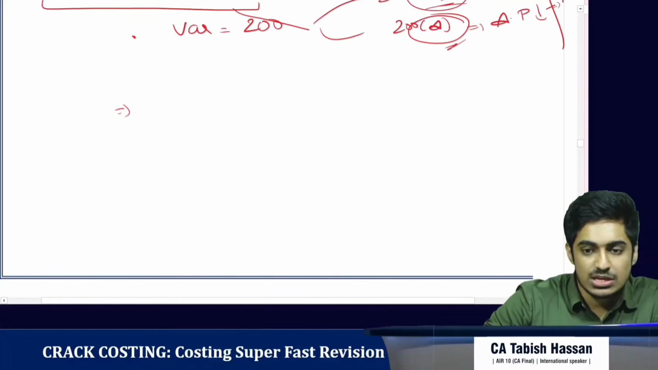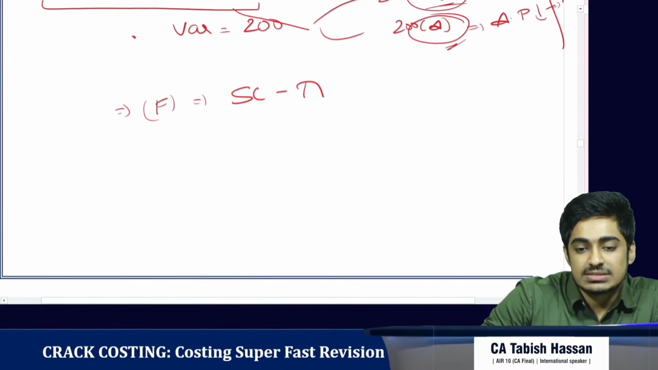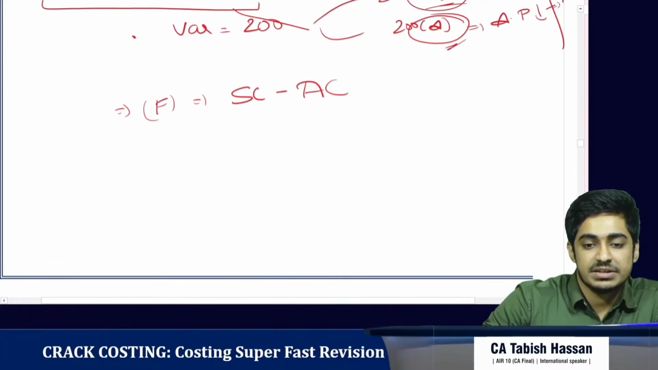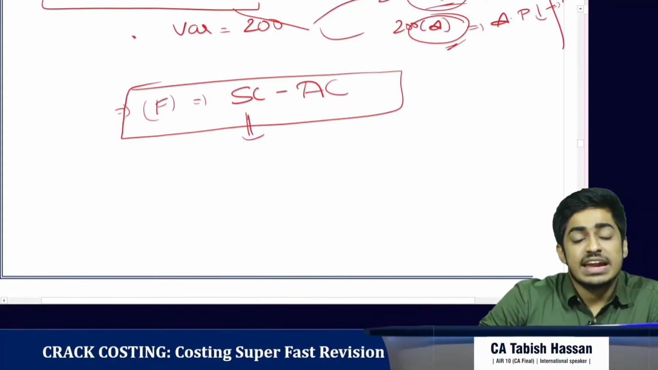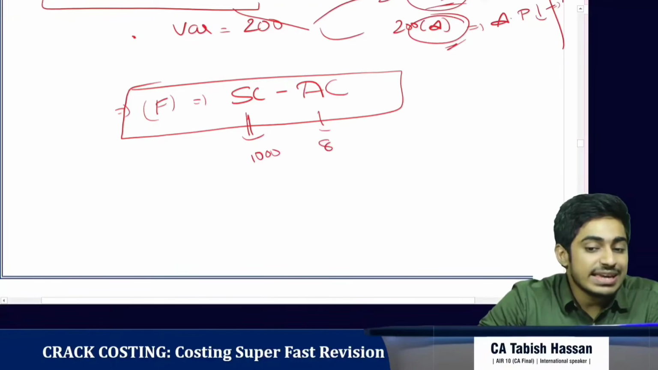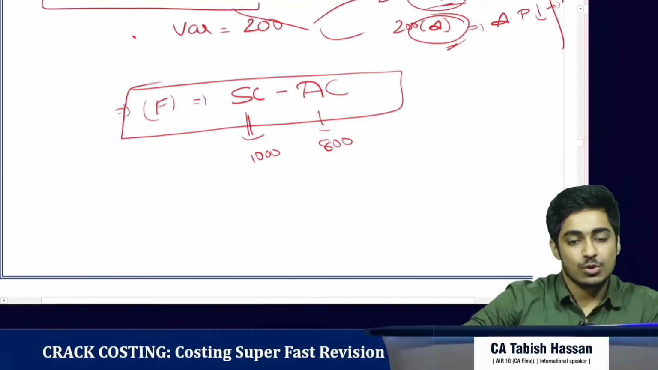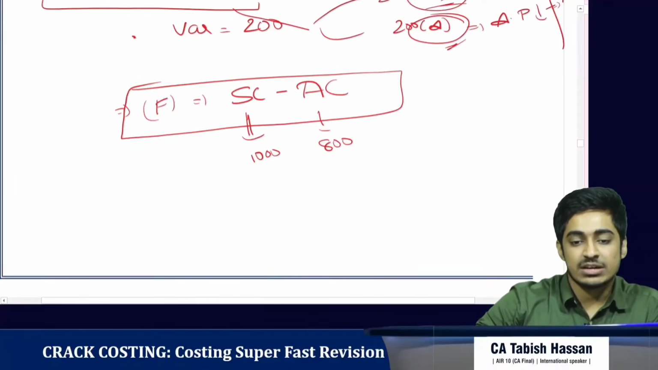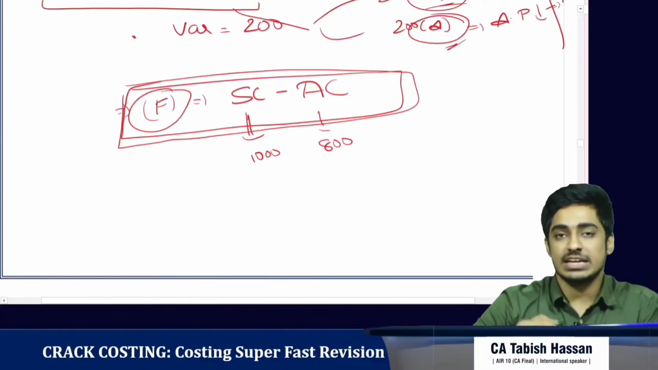Okay, so favorable is equal to standard cost minus actual cost. Is this right? Okay, the standard cost was 1000 rupees, but my actual cost is only 800 rupees. Is it favorable? Yes, it is favorable. So we always write it as standard cost minus actual cost. If it is positive, we write it favorable. If it is negative, we write it adverse.